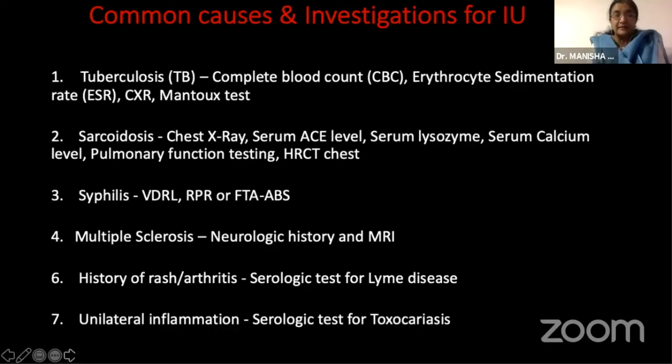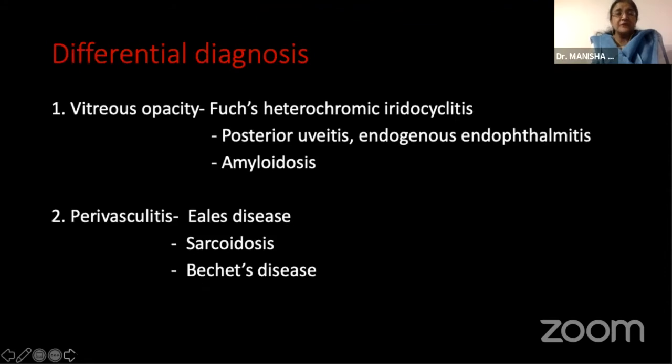Toxocara are recommended. Coming to differential diagnosis, I think the most important and underdiagnosed entity is the Fuchs heterochromic iridocyclitis, because the patient actually has all the signs which resemble a pars planitis. But the problem is that the Fuchs heterochromic iridocyclitis does not require treatment with steroids. And often we find patients presenting to our clinic who have been over-treated with steroids, with all kinds of complications happening in the way of diabetes and secondary glaucoma.